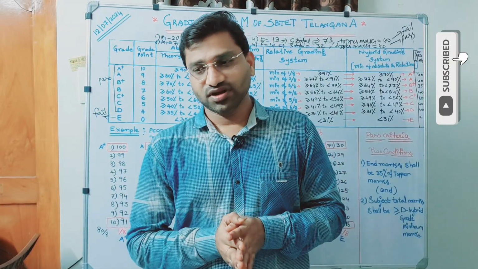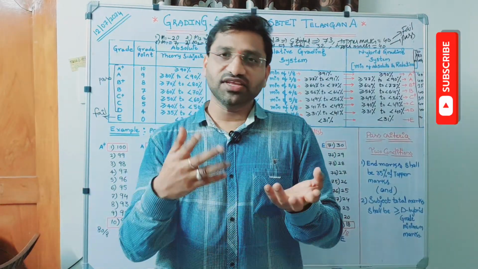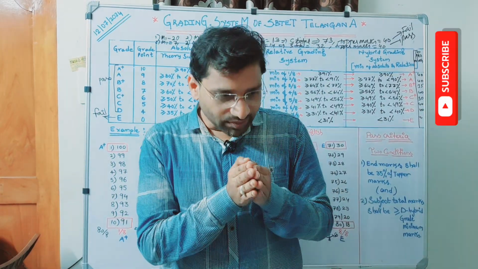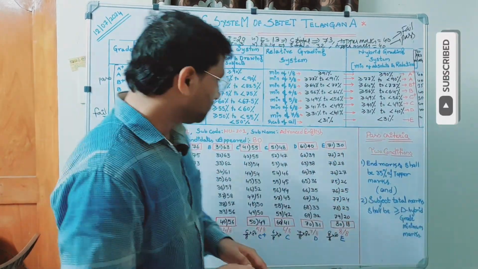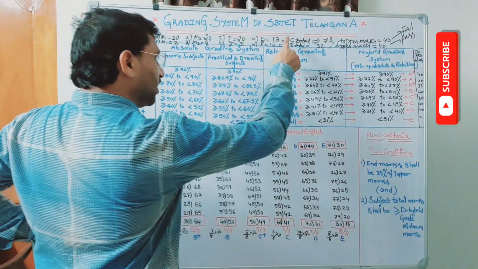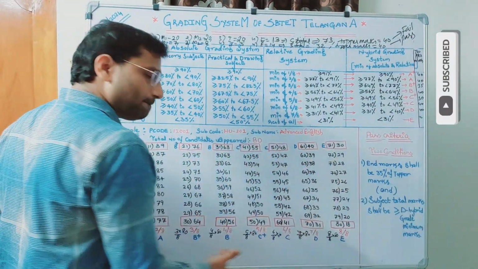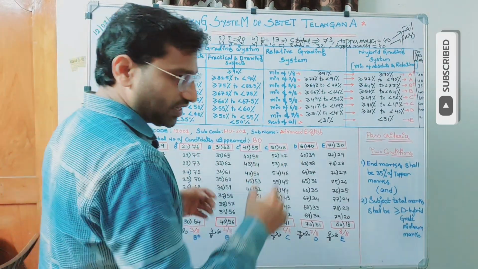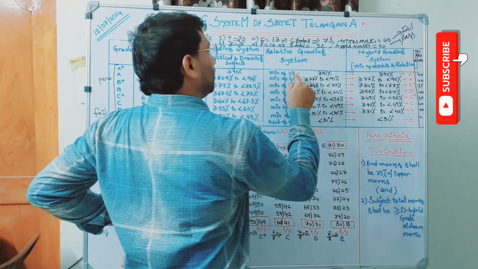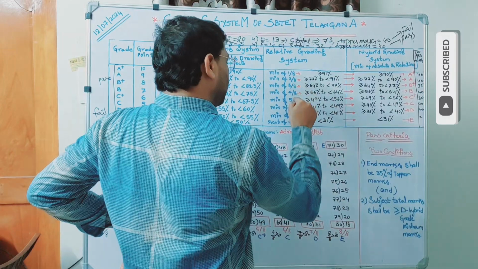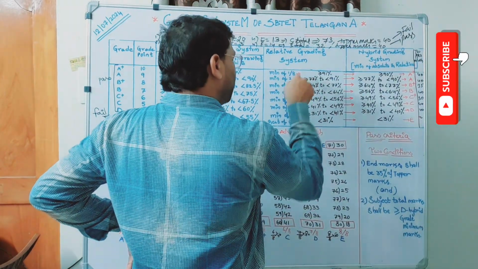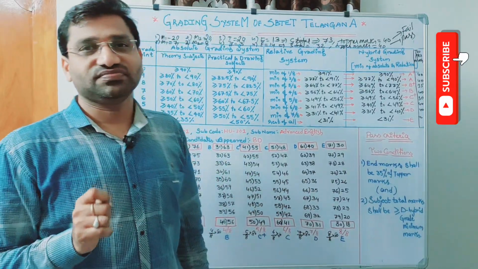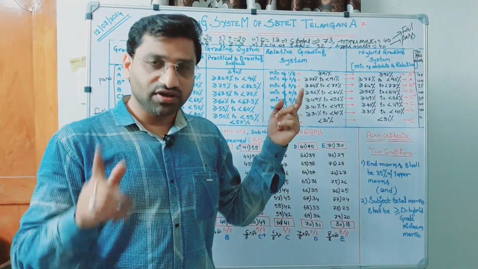I mean, there is no grading does not mean that we are giving results without grading. No. I mean to say that for supplementary results, there is no grading. The reason is, as I told you, to get the related grading system, we should have the complete data, that means the number of candidates appeared in the subject, etc. So to have 1 by 8, 2 by 8, 3 by 8 and so on, the minimum number of candidates appearing in the subject should be more than 8. Otherwise, what is 1 by 8 of 7?